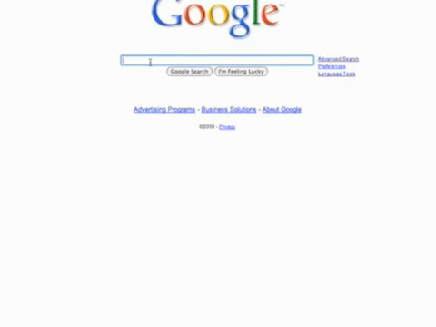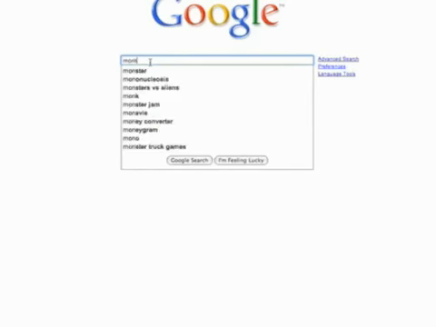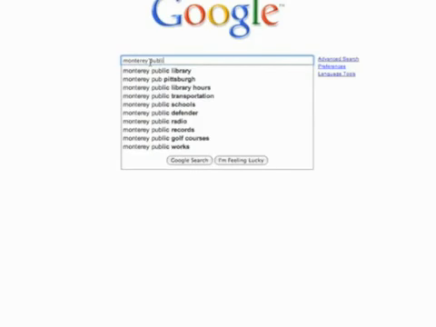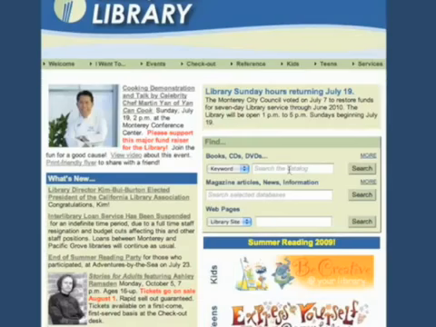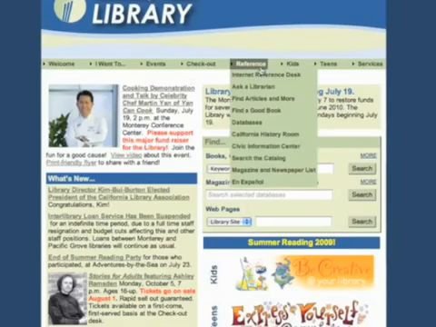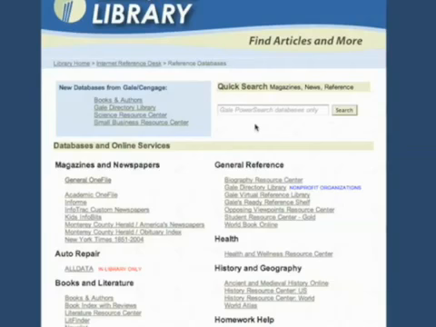So we're starting just from Google, so you remember how to get where we're going. We're going to put in the library webpage and go straight to it. And here we are at the home page. To get to databases, you're always going to go under the menu along the top where it says Reference. Click down to Databases, and that's going to take us to the databases homepage.